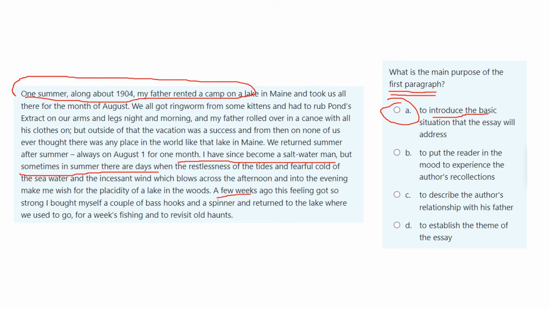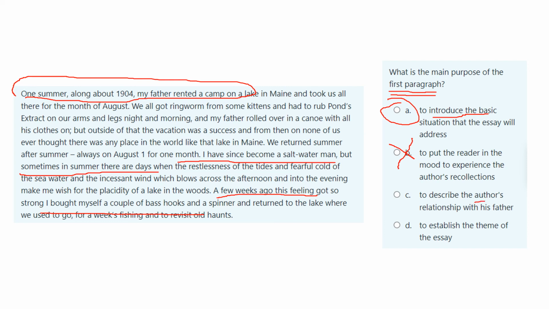And recently, he got the feeling that he wants to go back to the lake again. So that is his early memory from his childhood and what he's about to do. In the rest of the essay, we're going to be talking about him going back to the lake again as an adult. It's not about the reader's mood, it's introducing what is going to happen.